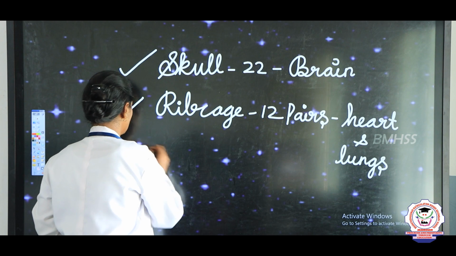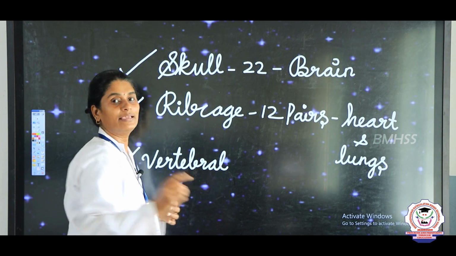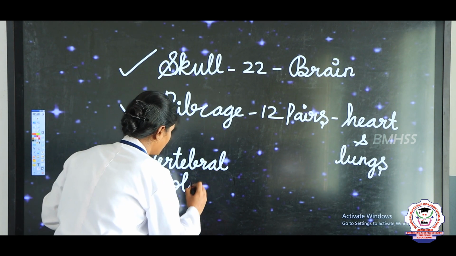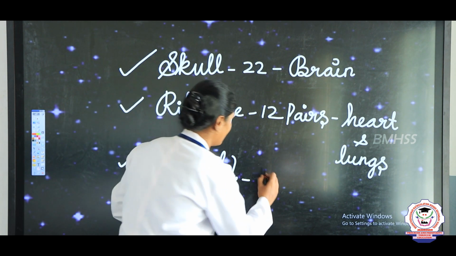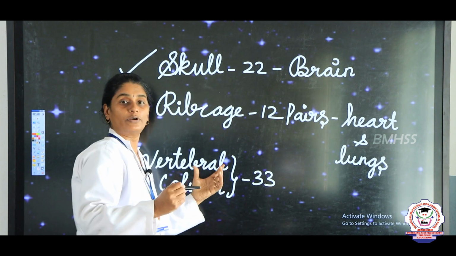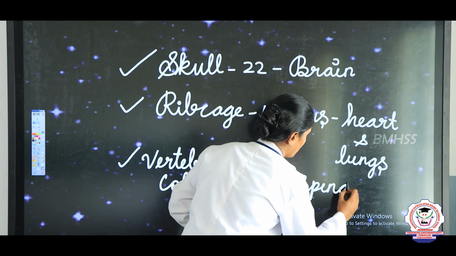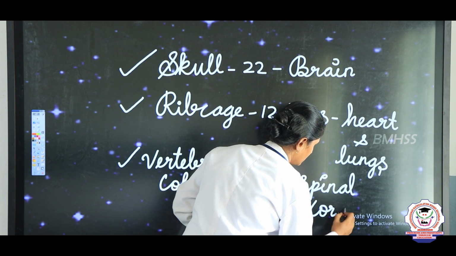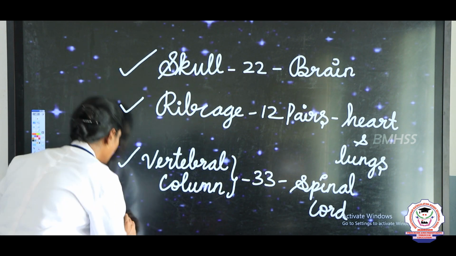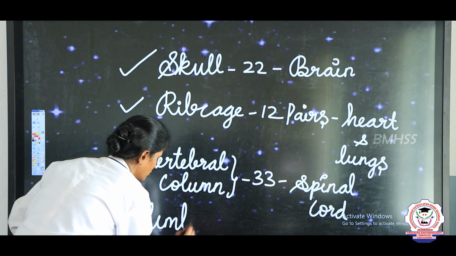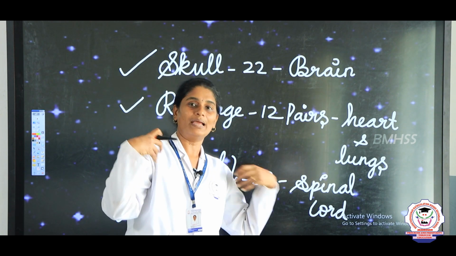Then we saw the vertebral column, also called the backbone. How many vertebrae are there? 33 vertebrae. What is protected by the vertebral column? Yes, very good, the spinal cord. The spinal cord is protected by the vertebral column, right. And we learnt about the limbs also. We have two limbs, upper limbs and lower limbs, that is forelimbs and hind limbs, right.